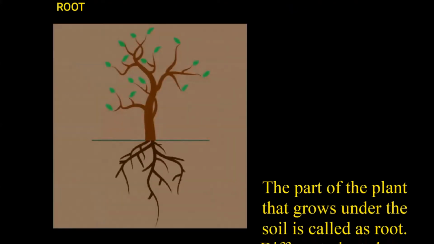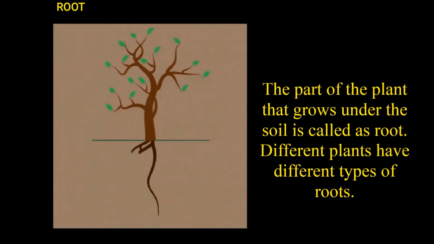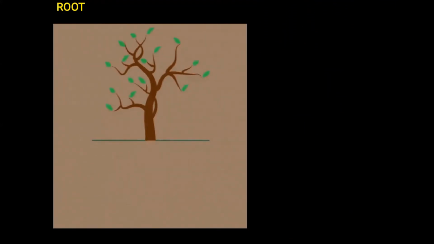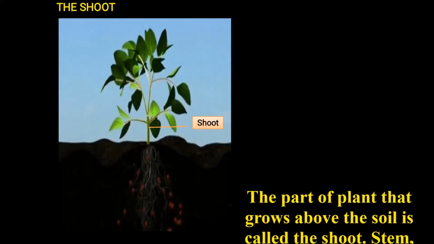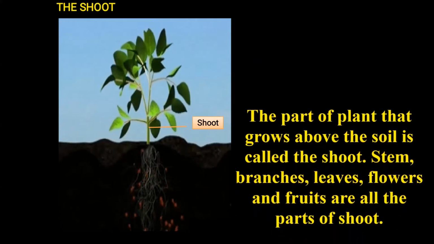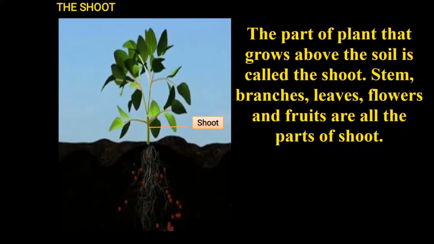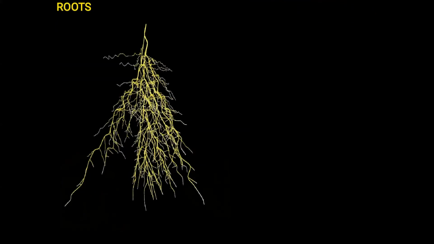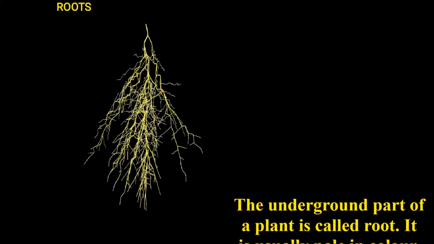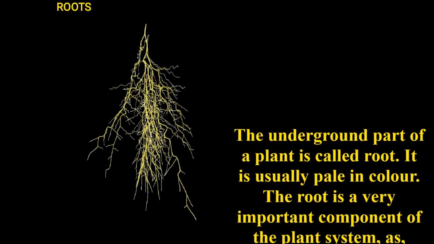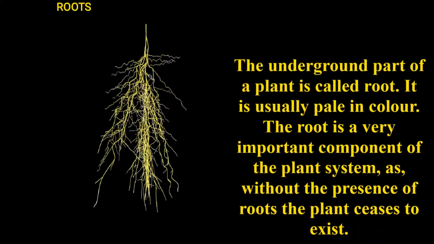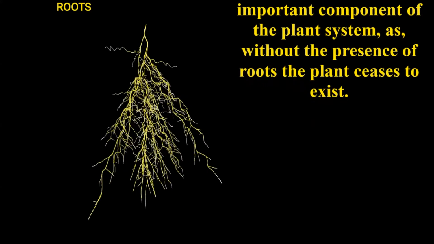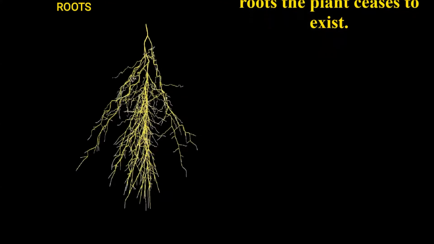Root. The part of the plant that grows under the soil is called as root. Different plants have different types of root. Shoot. The part of the plant that grows above the soil is called as shoot. Stem, branches, leaves, flowers and fruits are all the parts of the shoot. Root. The underground part of the plant is called as root. It is usually pale in color. The root is very important component of the plant system because without the presence of roots, the plant ceases to exist.